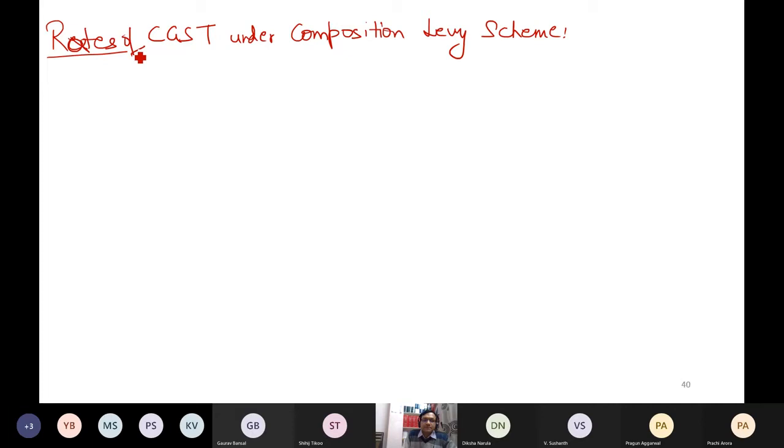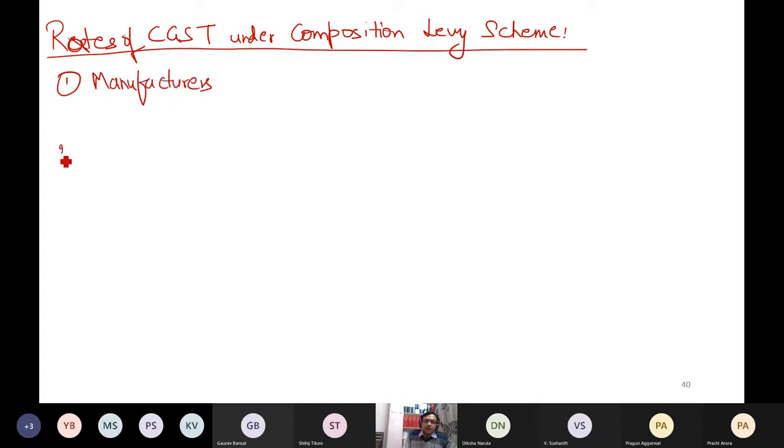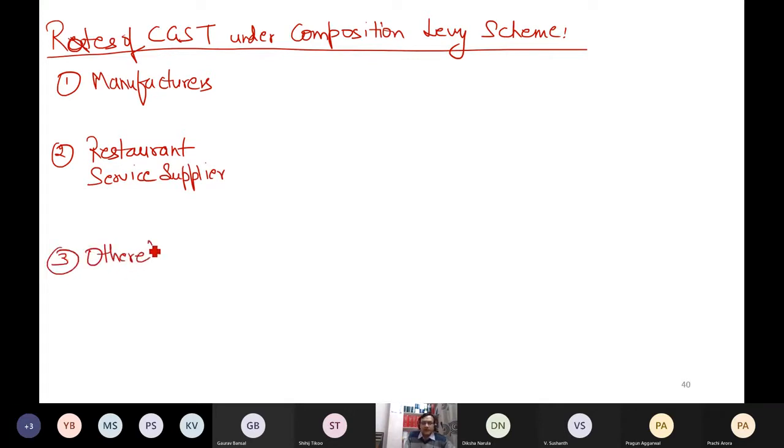So there were three categories. You can be a manufacturer of goods. You can be in supply of services in a restaurant. Other than manufacturers and restaurant service suppliers, there can be other eligible suppliers.